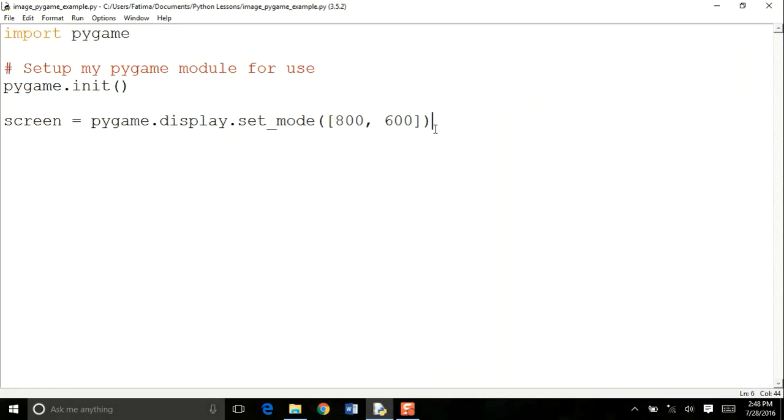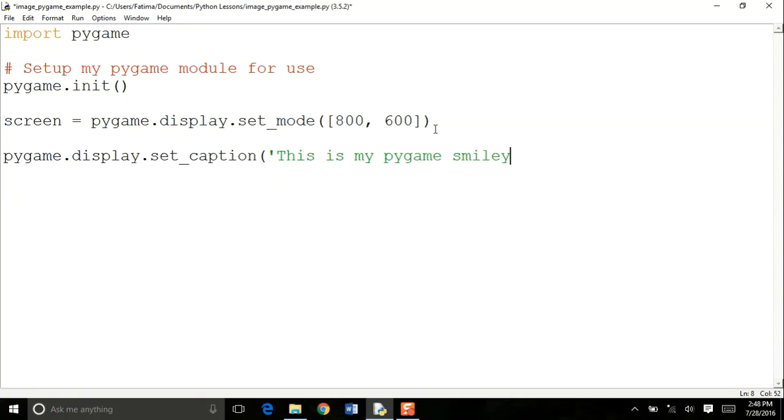So to close it, just close this shell at the back. In the next line, let's change my heading. To change my caption, I'm going to write pygame.display.set_caption, parenthesis, quotation. I'm going to write, "This is my Pygame smiley," because we're going to load a smiley image. Close the quotation and the parenthesis.